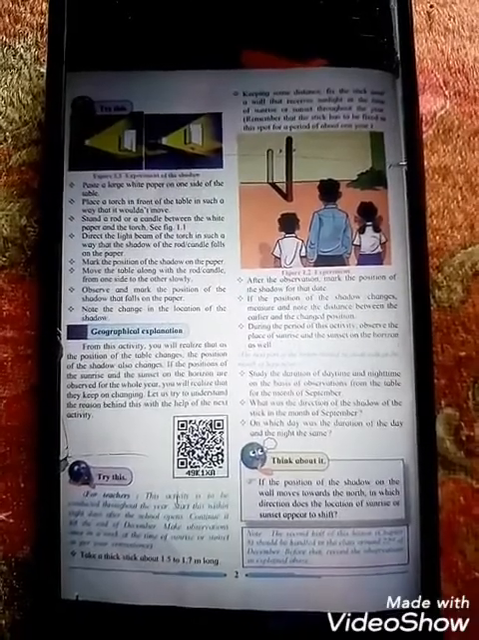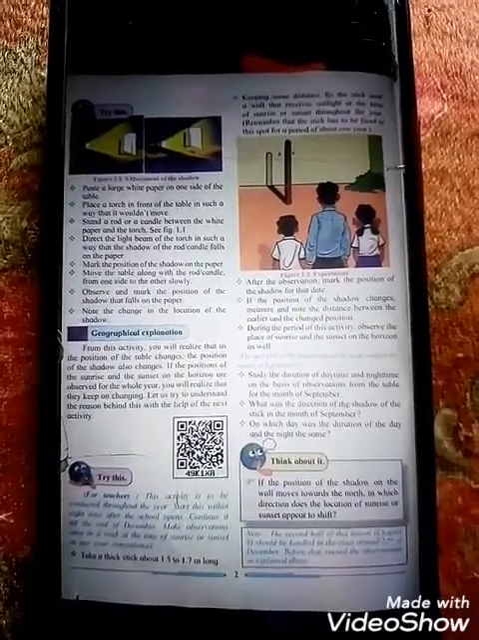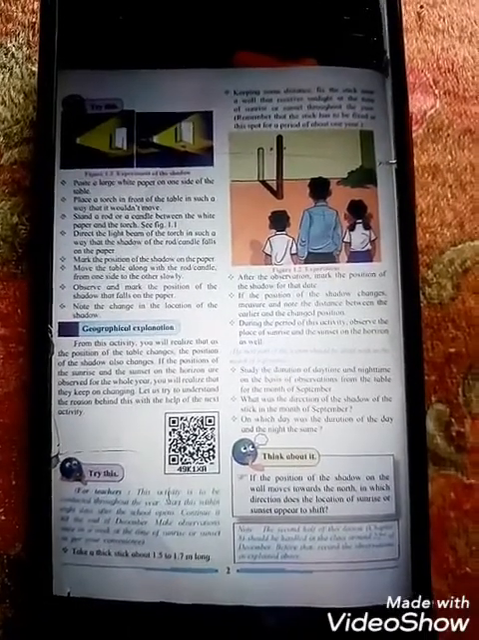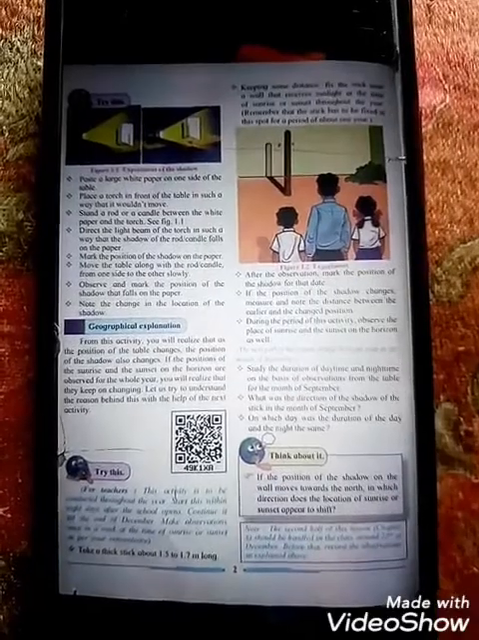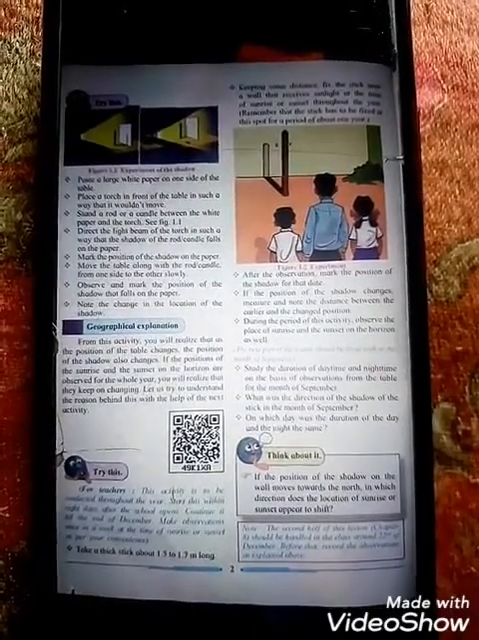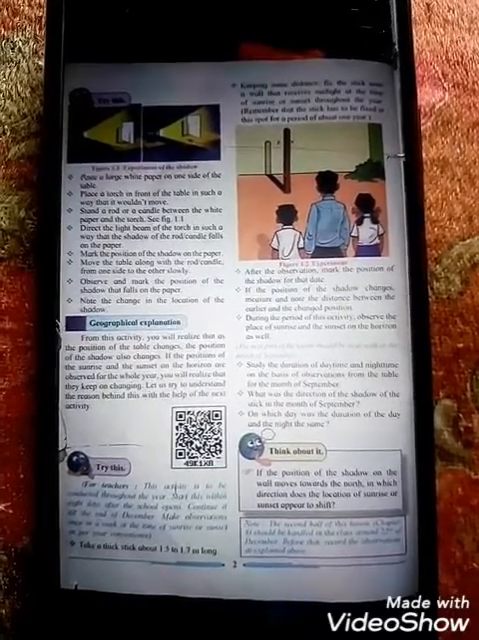So that means when you turn on the torch, the shadow of the rod candle falls on the paper, and you have to mark it with a pencil or marker. Mark the position of the shadow on the paper. Move the table along with the rod candle from one side to the other slowly.